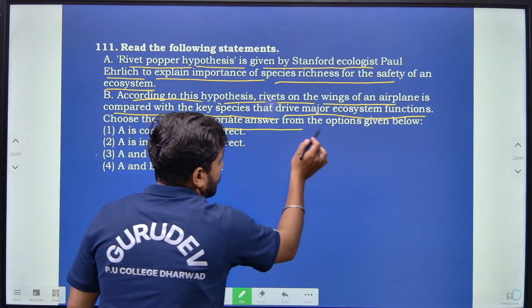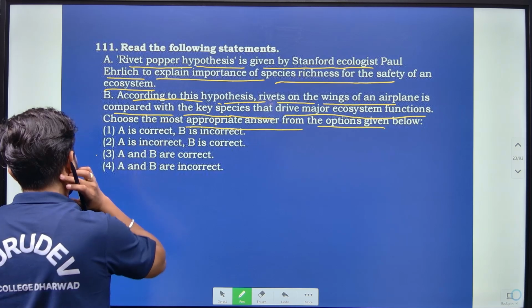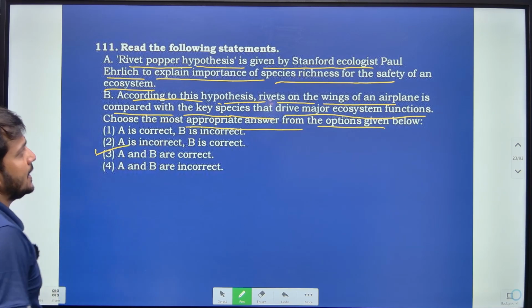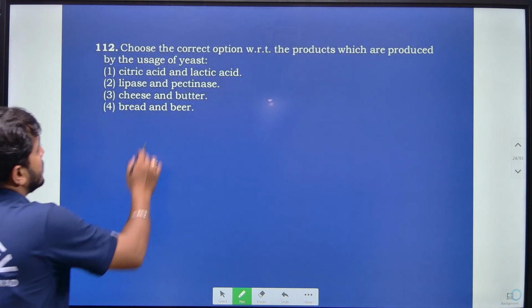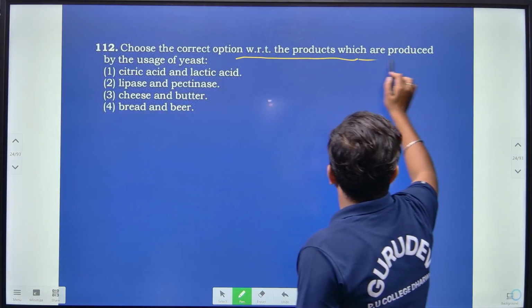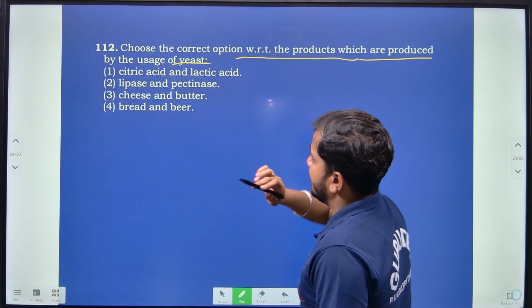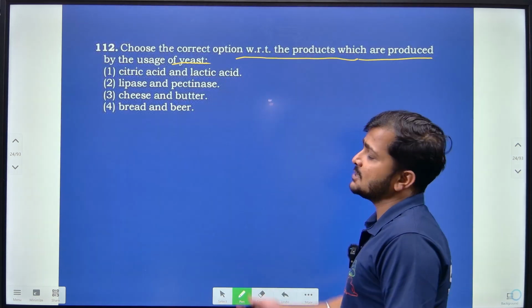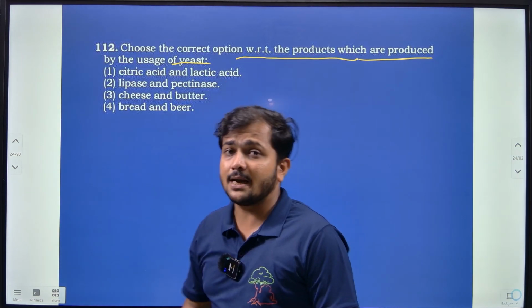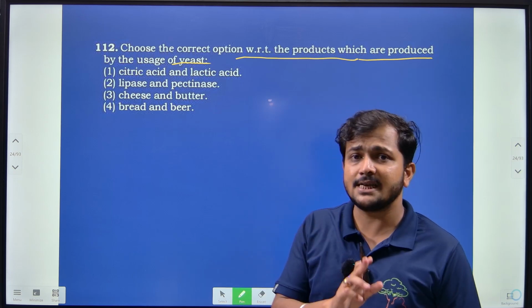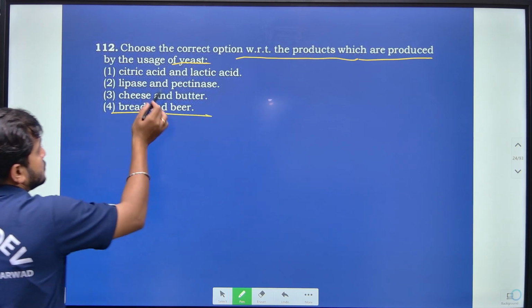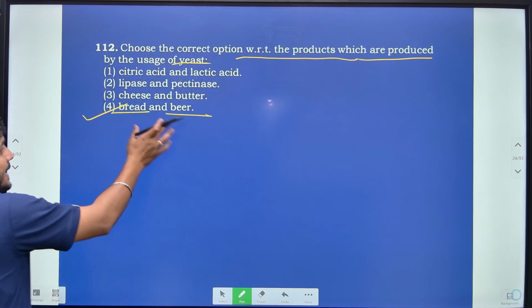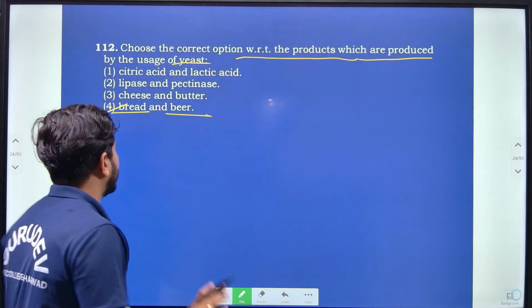Choose the most appropriate answer from the given below, right? Here A and B are actually correct. So that is related with each other and both of them are correct, that is A and B are correct. Then choose the correct options with respect to the products which are produced by the usage of yeast, right? If I consider yeast carries out fermentation, and yeast can even be called baker's yeast or brewer's yeast too, right? So here the bakery product is bread and brewer's yeast is beer. So both can be produced by means of yeast, bread as well as beer. So here option 4 is correct, right?